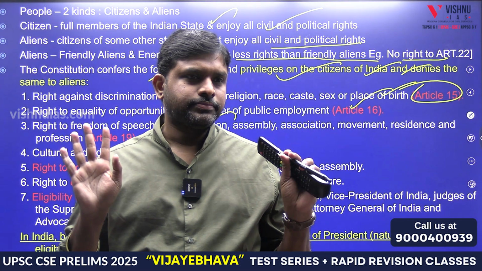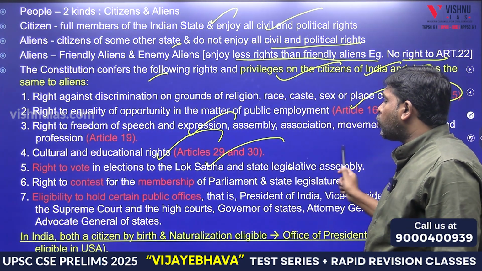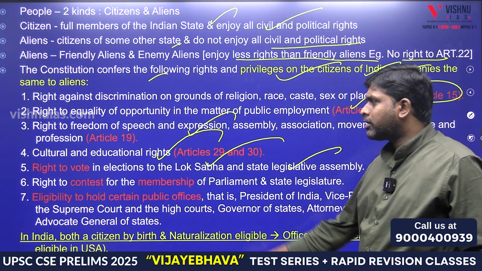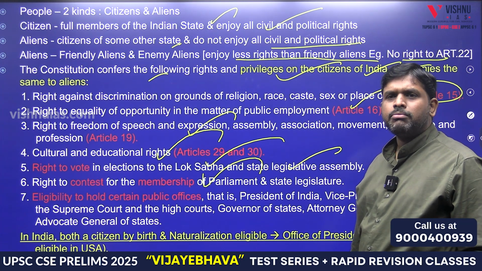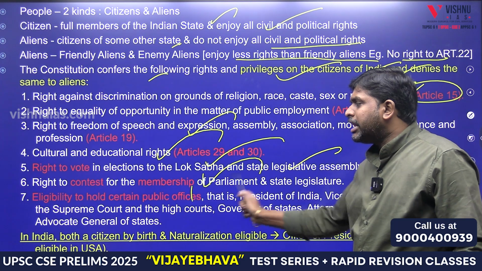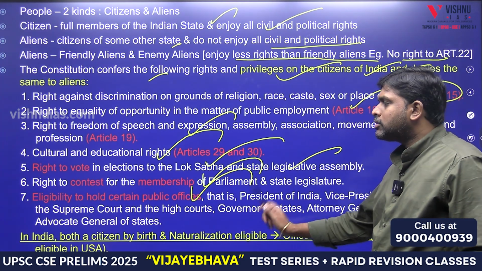Remaining all are the same. Right to vote in elections to the Lok Sabha and State Legislative Assembly: we cannot give him the right to vote, because he is a foreigner. Right to contest as a member of Parliament: we cannot give him the right to contest. Next, eligibility to hold certain public offices we also cannot give, because he is a foreigner. So these are all.